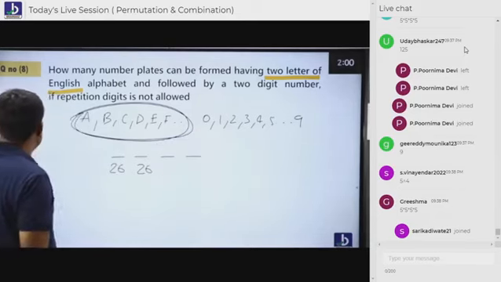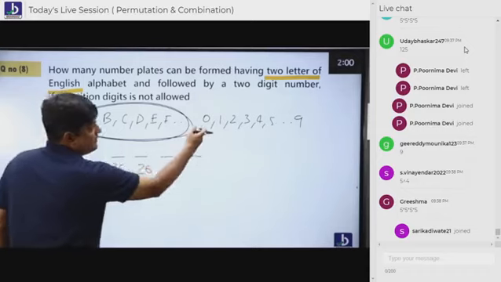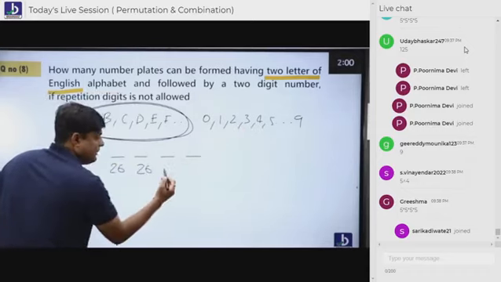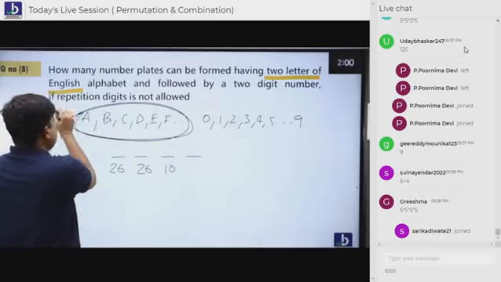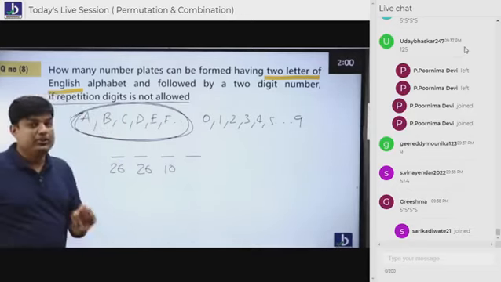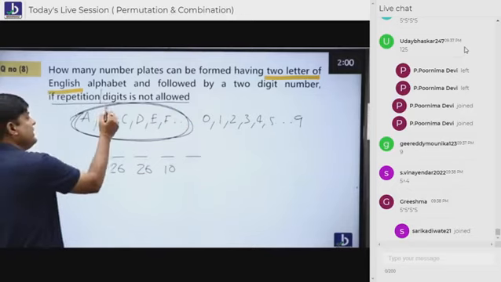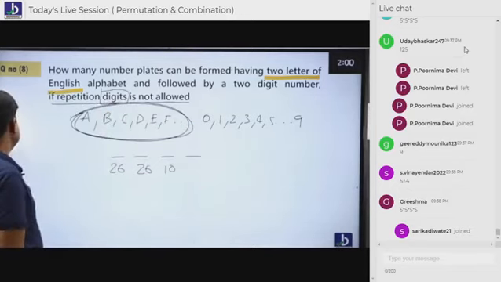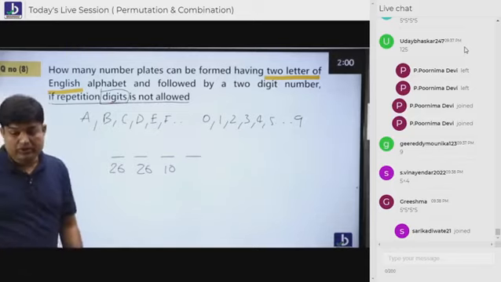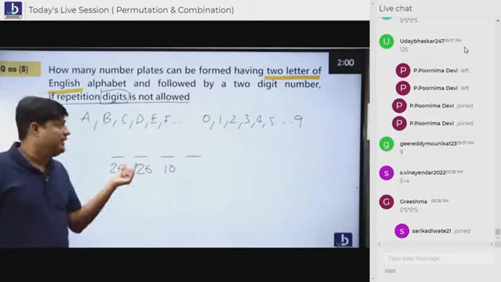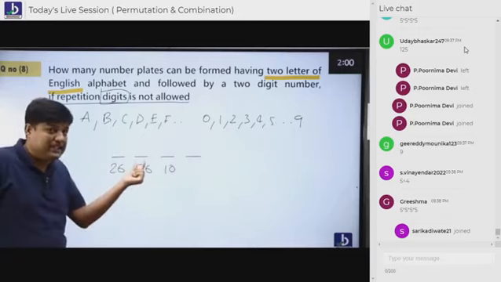Who are the numbers here? Try to understand that. 0, 1, 2, 3, so on to 10. All the 10 people are here. But do you think all the 10 people are here? No. He told you repetition is not allowed? No. Students, be very careful. He told you repetition of digits is not allowed. Most of the people think that, sir, here 25 should be there. If one letter is sitting here, how come the next letter will come?